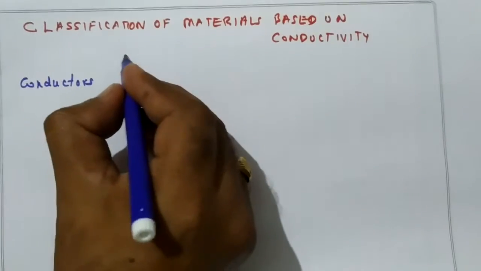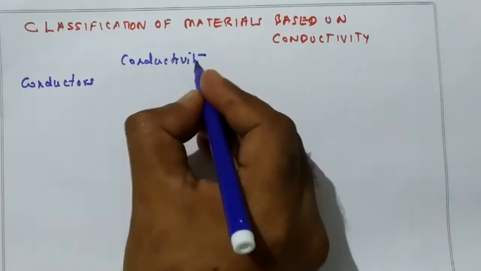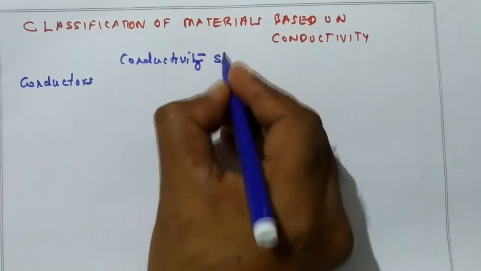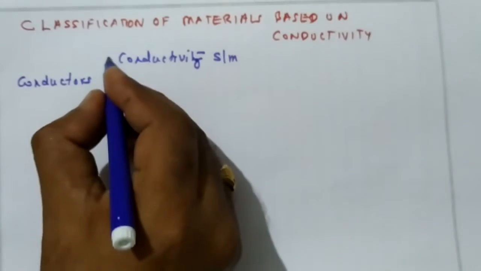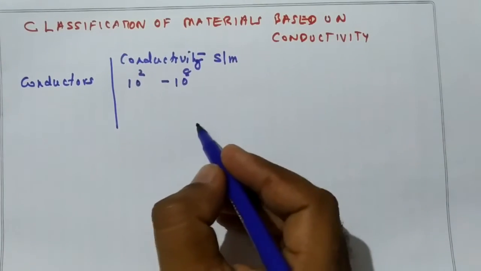What is the electrical conductivity? Conductivity is in terms of Siemens per meter. For a conductor, it will be in the order of 10 to the power 2 to 10 to the power 8 Siemens per meter.